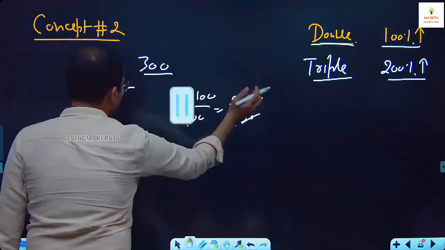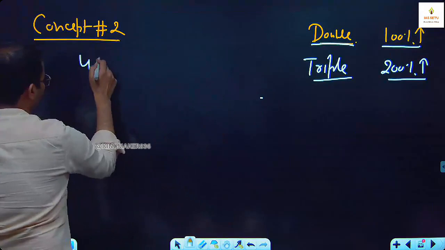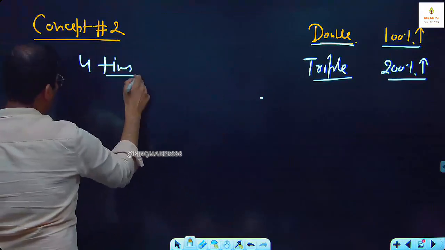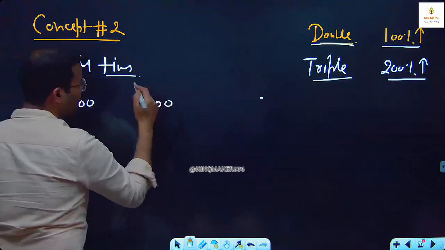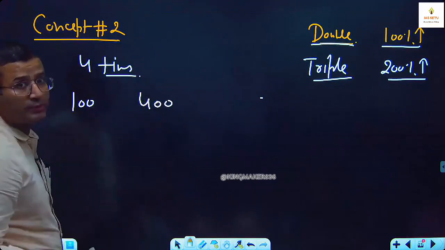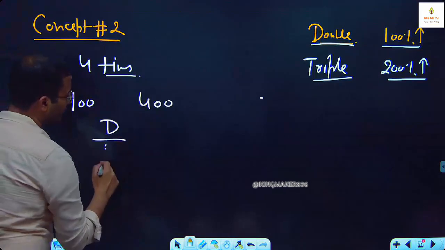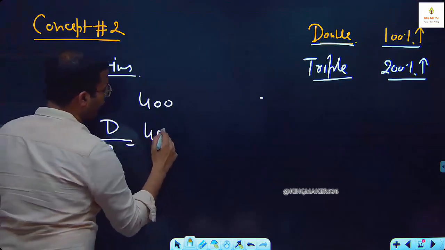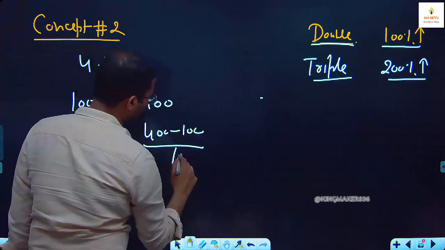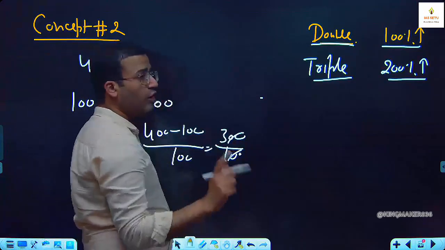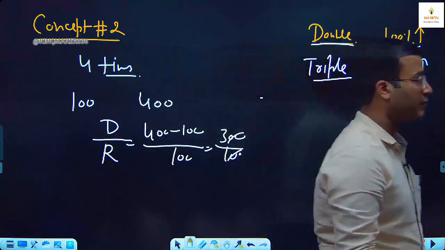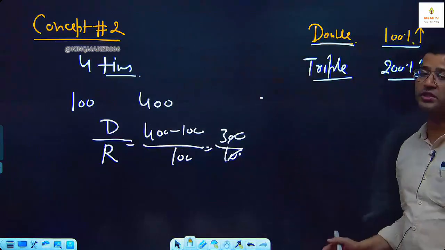Now one more. If my salary becomes 4 times, we can check. Earlier salary 100, now it becomes 400. We have to see how much percentage increase there is. Difference upon reference. 400 minus 100 upon 100. 300 upon 100, which is 3 by 1. 1 by 1 is 100%, 2 by 1 is 200%, 3 by 1 is 300%.